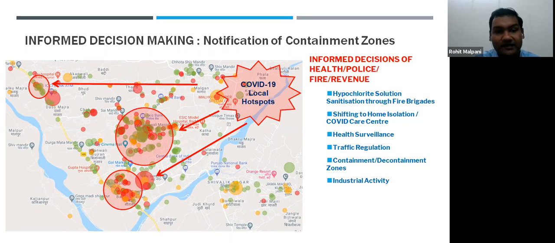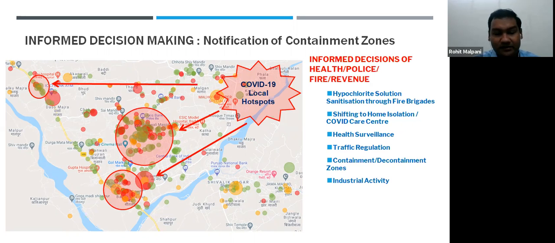So we had recommended that this particular area should be declared a containment zone. We informed our deputy commissioner, and based on this analysis, he recommended a containment zone for the next 15 days. Based on which we were able to reduce the pace of COVID-19 in this particular area. Similarly, there were two different areas also, and the rest of the cases were scattered.